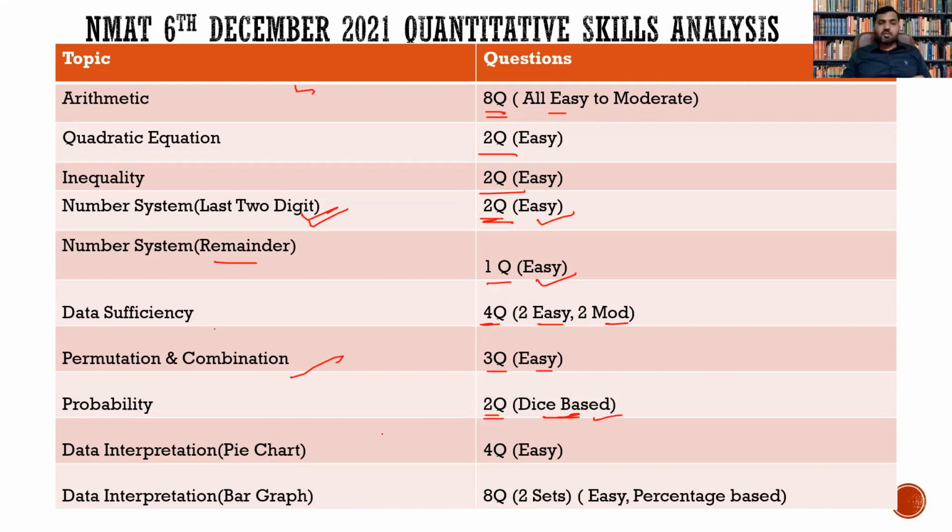Data interpretation, pie chart, 4 questions, easy because of percentage based set. And then 2 sets of bar graph based, mostly those questions were doable through visualization. 8 questions, of the 2 sets, 1 was easy, 1 was percentage based, right? So this is the overall analysis of the 2021 ANMAT paper, guys. This was conducted on 6 December. This is a quant analysis.